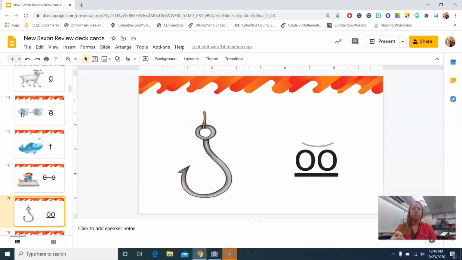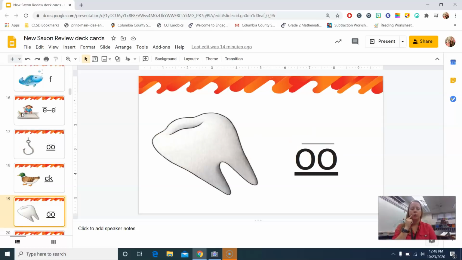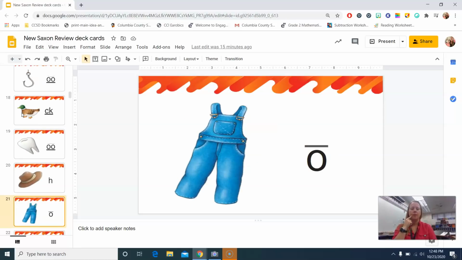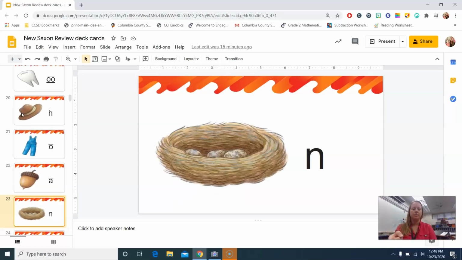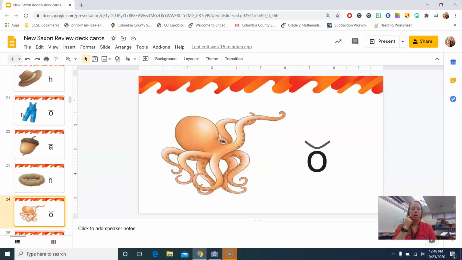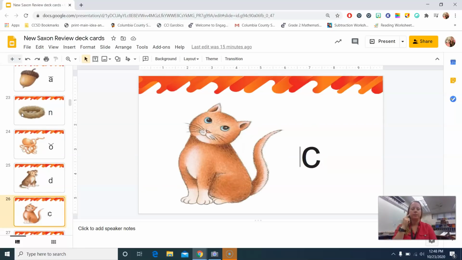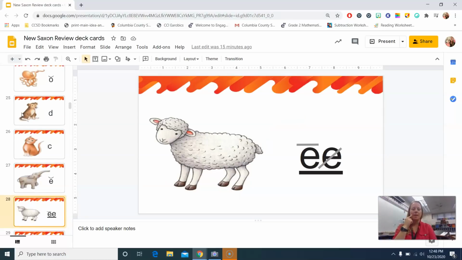Hook, Duck, k. Tooth, oo. Hat, h. Overalls, o. Acorn, a. Nest, n. Octopus, ah. Dog, d. Cat, k. Elephant, eh. Sheep, e.